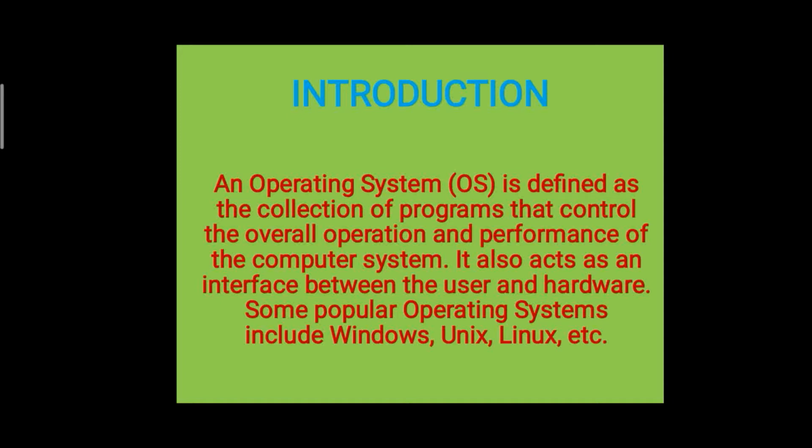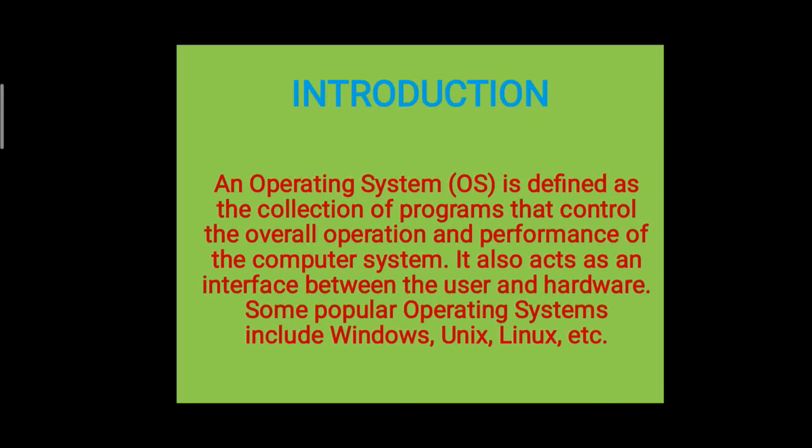Here we get two important things. First, it is a collection of programs that control overall activities of the computer. Means whatever the activities is performed by the computer is controlled by the operating system. And second thing is that it creates a link between the user and computer. Means whatever the instruction given by the user will not give directly to the computer. It gives to the operating system, and operating system will transfer its instruction to the computer.